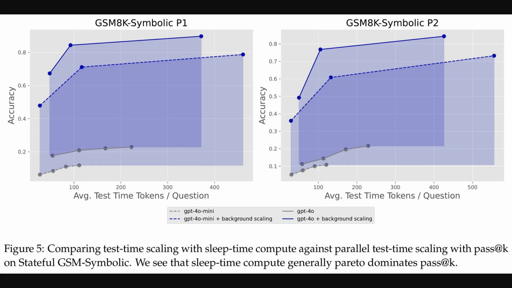So, building on those results we just saw, Figure 5 gives us another important comparison. Instead of just looking at the standard sequential scaling, this figure compares sleep time compute against parallel test time scaling, specifically the pass at K method. We're looking again at the stateful GSM symbolic dataset, split into P1 and P2, and, well, the story is pretty consistent. The blue lines, showing sleep time compute, are generally outperforming the gray lines, which represent that parallel pass at K baseline for the same amount of test time tokens.